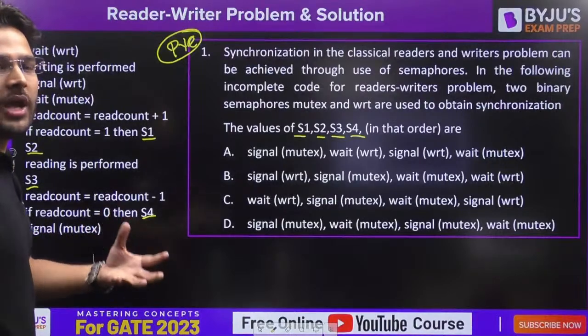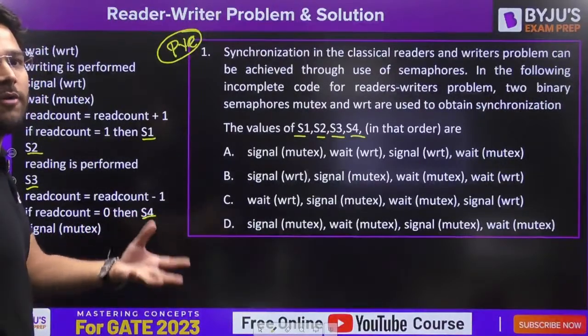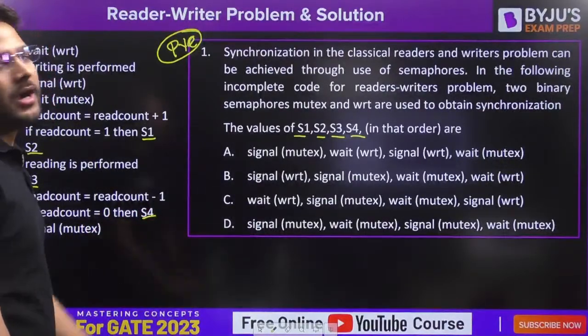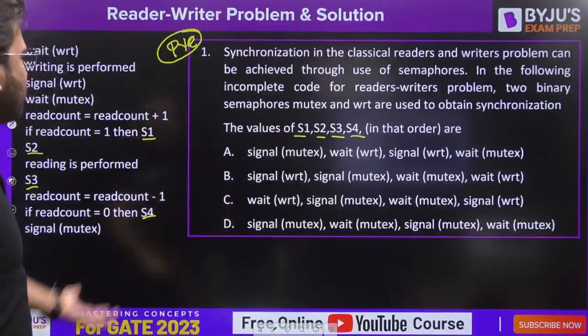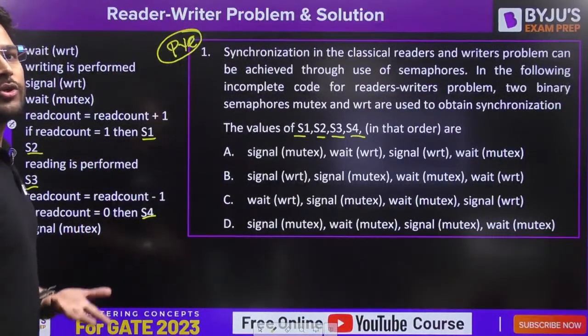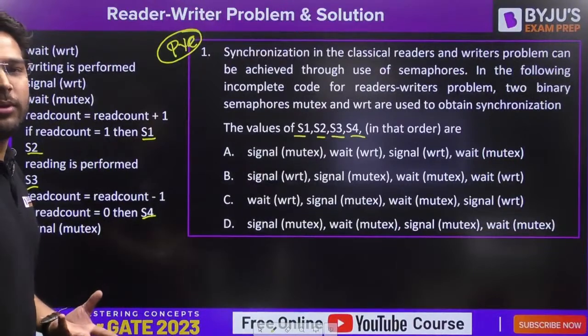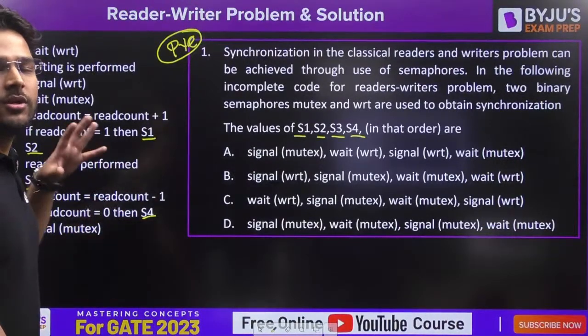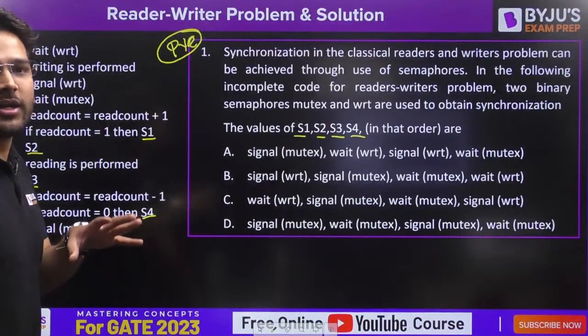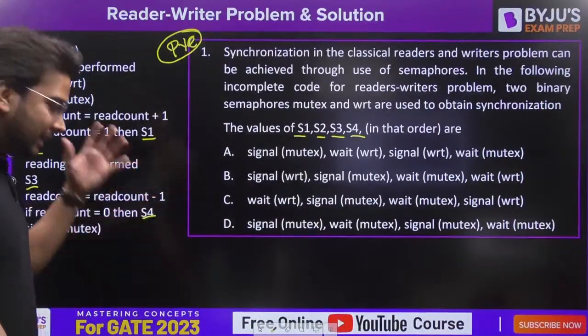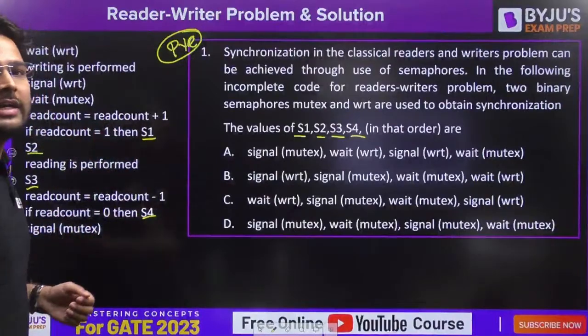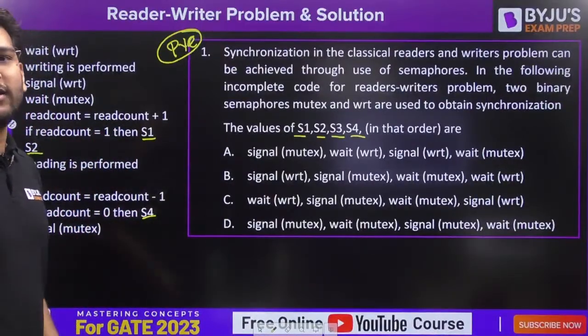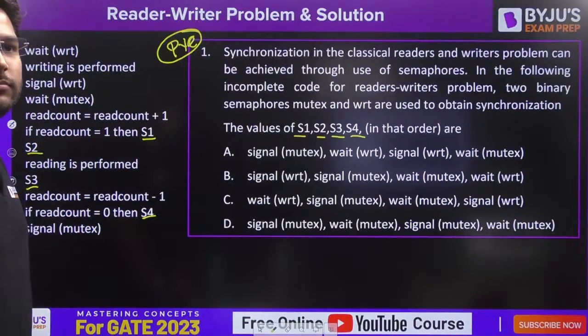In that case we have to perform wait of WRT here, or you can say DB. In this question it is given WRT, so you have to perform wait of WRT, so that if one reader is already present in the critical section, you should not allow any other writer to access the critical section. This is the approach, this is the thinking you have to apply in these types of questions.